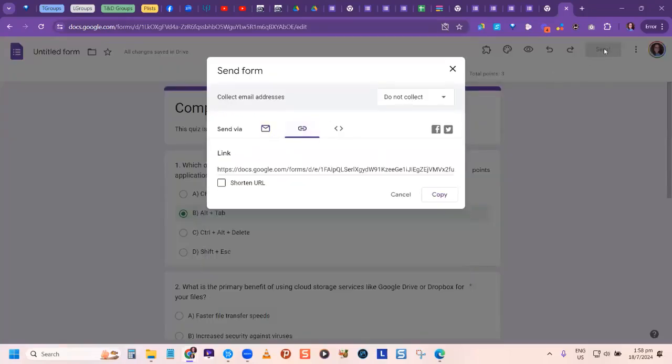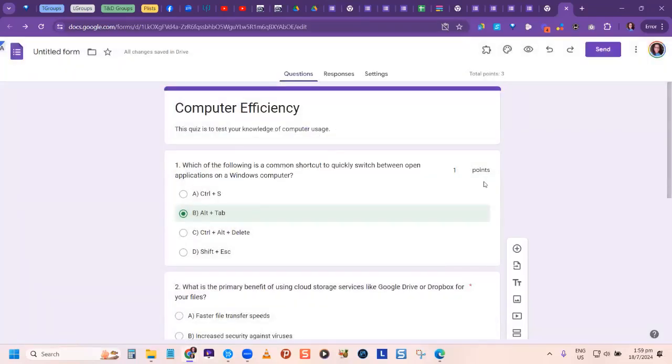So remember, we go to send, and then here we choose the link, and we shorten the link. So if I copy this to you now, if you click on it, this is what it's going to look like for you. Let me go to the preview part.